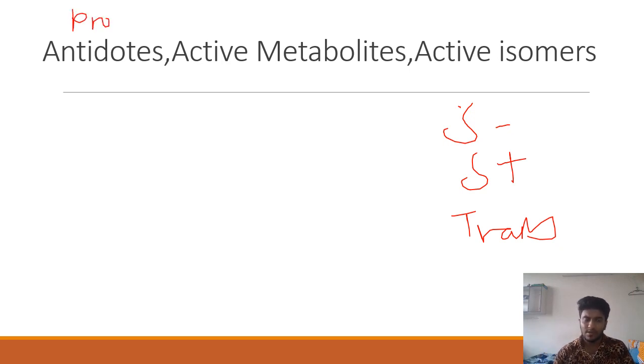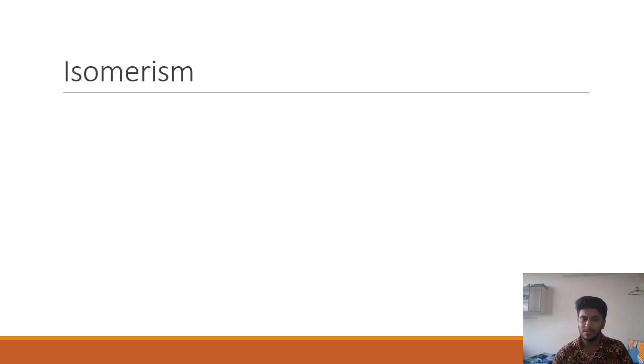You need to know antidotes. There are certain drugs that may cause toxicity, and we have antidotes. Like for digitalis, digifab, for warfarin, vitamin K, for heparin we have protamine. So there are various antidotes and drugs. So there is a list. All this table list you will get on the internet anywhere. Just see to it that you read the table very well of the metabolites list and of the active isomers. Because see the question, if they are serving it on a platter, you just have to eat it, you just have to take those marks.